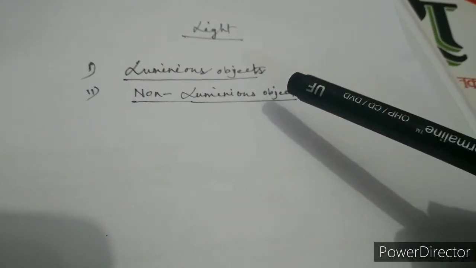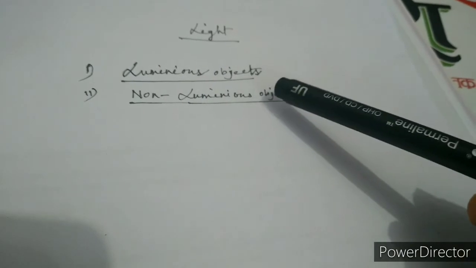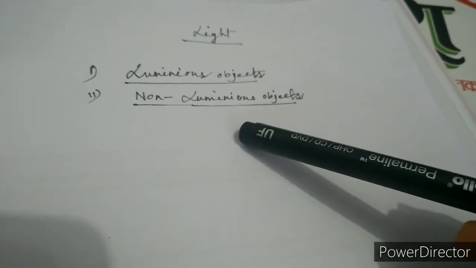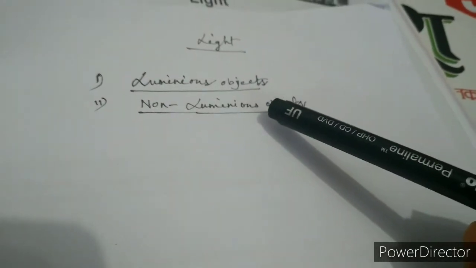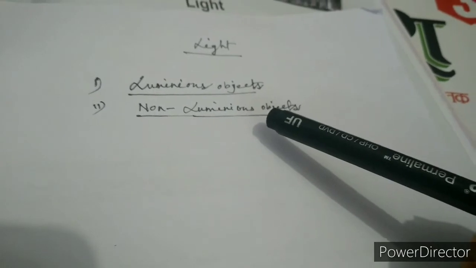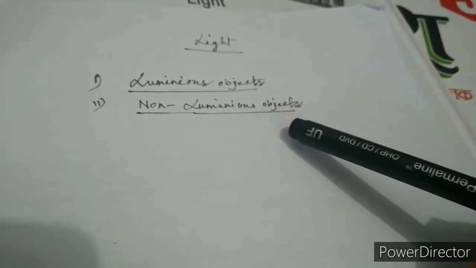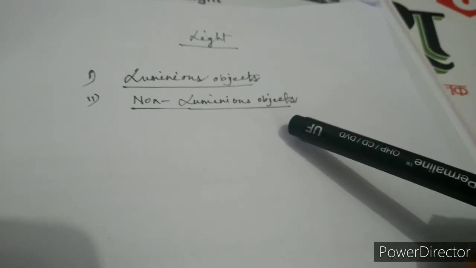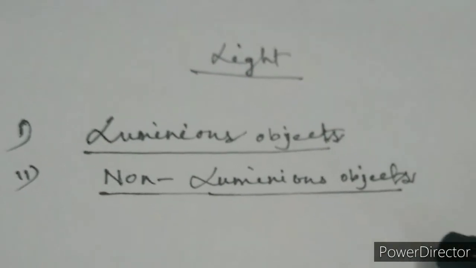You are already familiar with the two types of objects. First one is the luminous objects and another are the non-luminous objects. So what are luminous objects? Luminous objects are those objects which emit light by themselves. And non-luminous objects are those objects which have no light, meaning they cannot emit light by themselves.